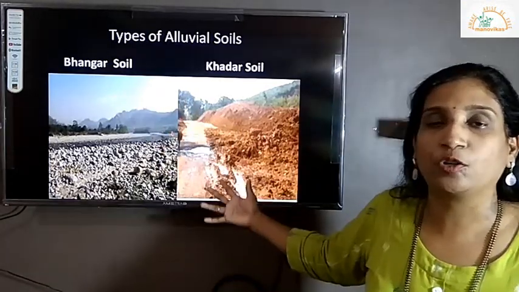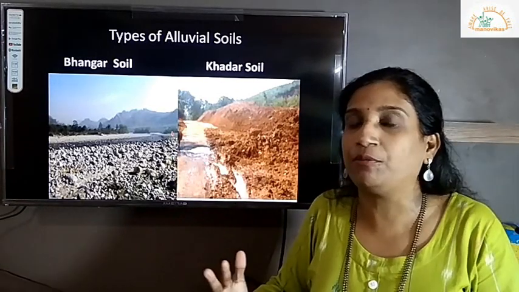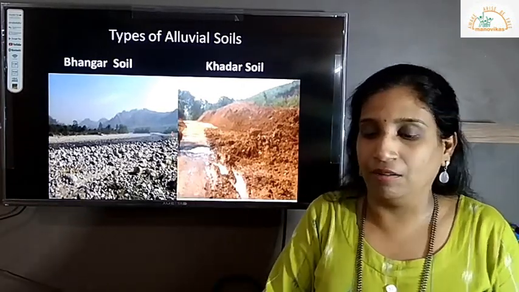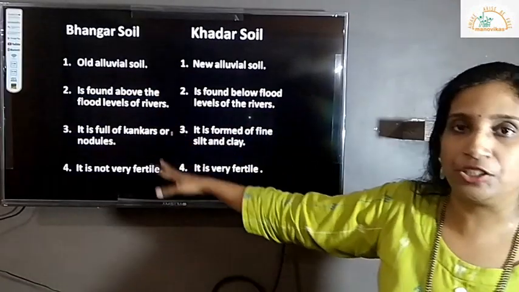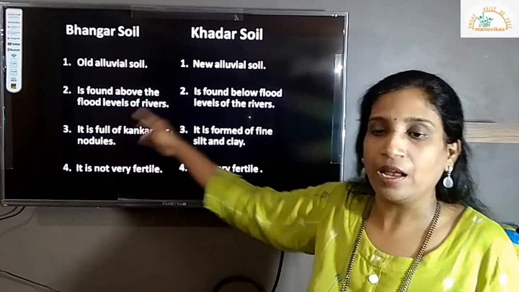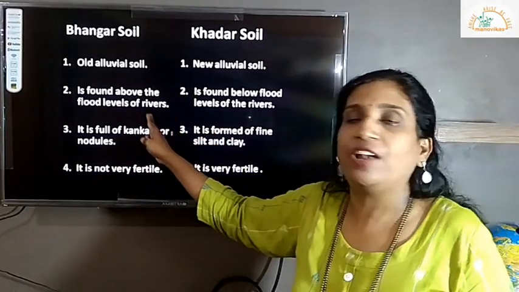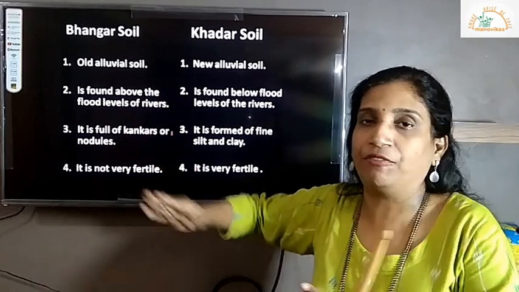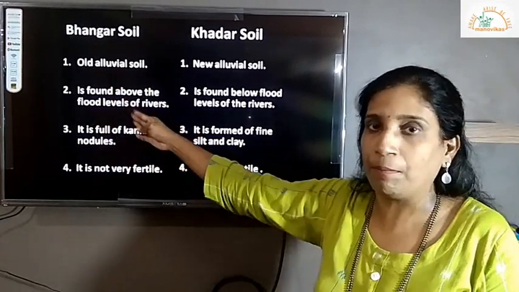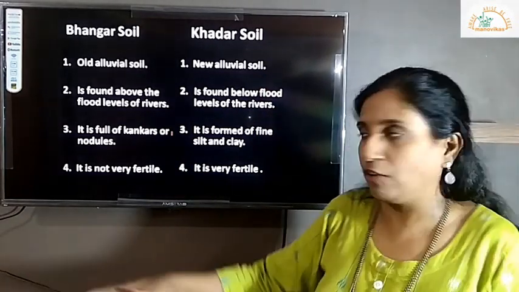This is called Khadar soil, which is very, very fertile in nature. It is very close to the river bank, and this is how you can differentiate it. Old alluvial soil is Bhangar soil. This is new alluvial soil, found below the flood level, so very close to the bank of the river, while Bhangar is found above the flood level, far away from the course of the river.